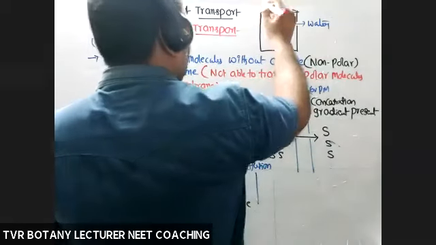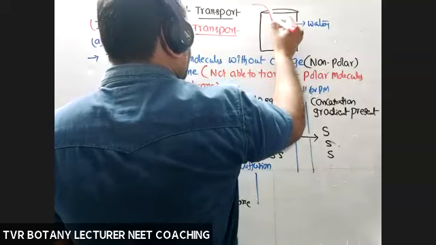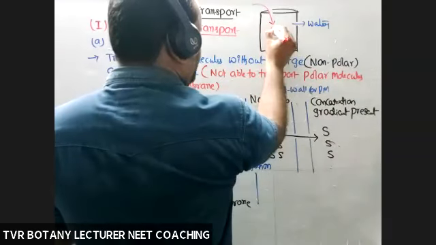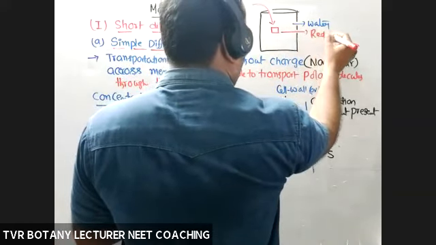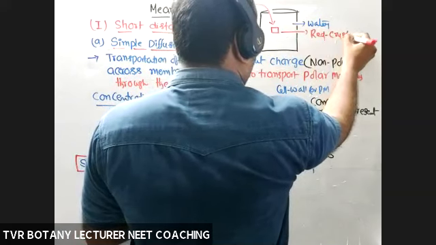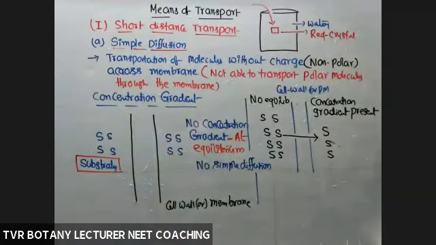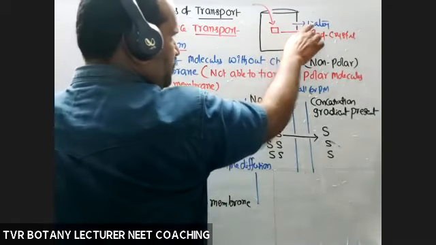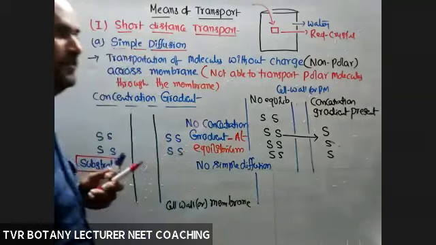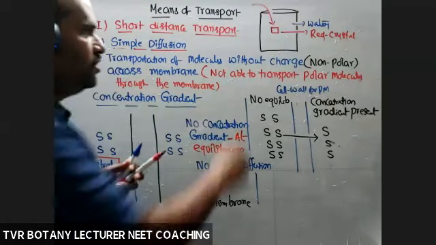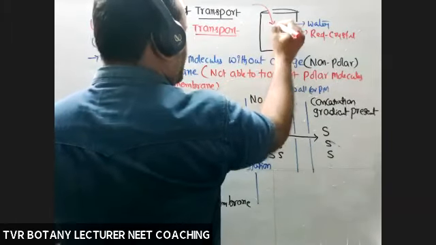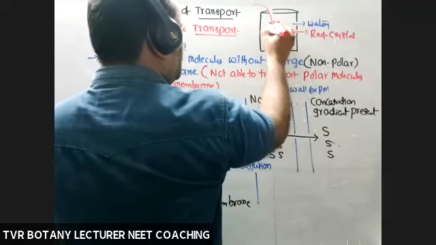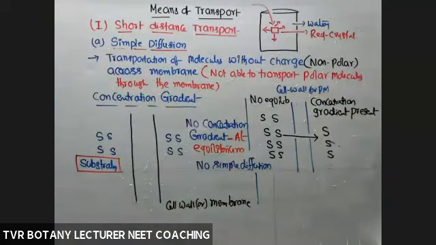Now a red colored crystal was dropped into that one. Before the addition of this crystal in water, is there any red color? No. So more red color is present here. Now diffusion of the red color is clearly visible into the water.